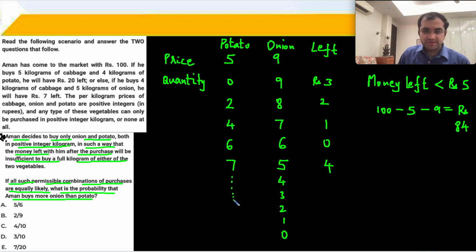You will get respective larger values where the potatoes will be more than the onions. What is the total outcomes that you have? 3 6 9 10. Total outcomes are 10. What are the favorable outcomes? Onion is more than potato. अनियन more than potato किधर है? एक. 8 is greater than 2, 7 is greater than 4. It is 3. 3/10 is the right answer.